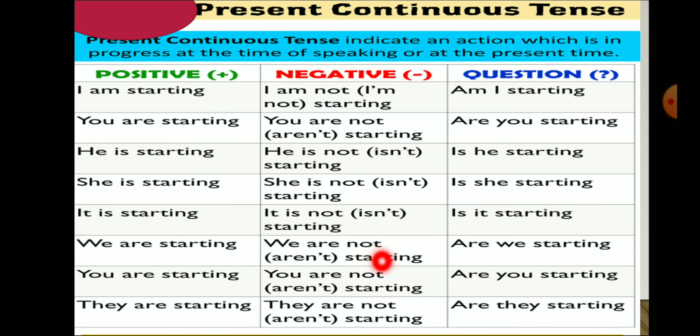We are not starting, means we can say here we aren't starting. And the last question form of the sentence is: are we starting? The last, you are starting. You are not starting. Are you starting? The last, they are starting. They are not starting. Are they starting?